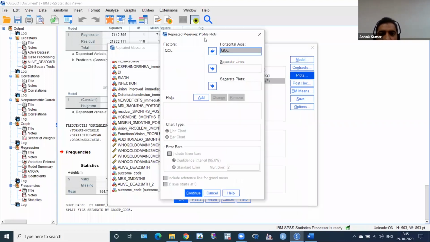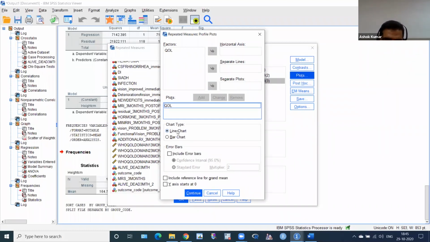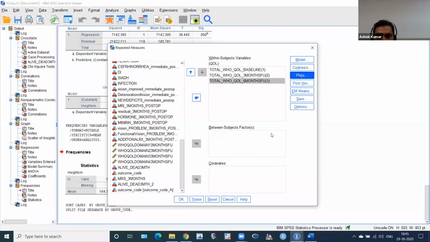I want a line diagram for this. Then click the Add button, and I want a line chart here. Then click Continue. You can also take a bar chart including an error bar. Click Continue.